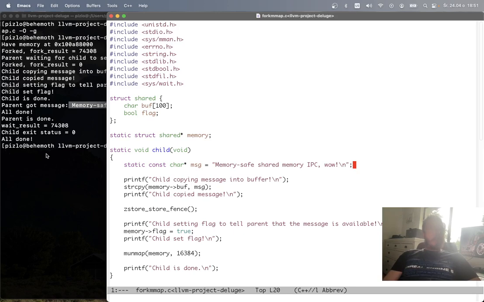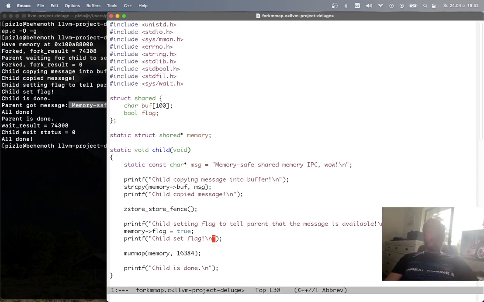Now, what do I mean by this being memory safe? It's memory safe in the sense that there's no way that you can use this API to violate the memory safety guarantees of Fil-C either in the child or in the parent. You're only gonna be able to write within bounds of that allocated memory. Because it's shared memory, you're only going to be able to store raw integer data into it. And even if you unmap it, there's no way that this could corrupt the process's memory in such a way that, for example, there's some use after free where you still have a dangling pointer to the memory, and then you use it even though the memory is free and end up overwriting some other objects.